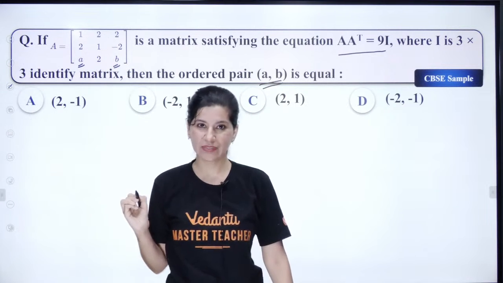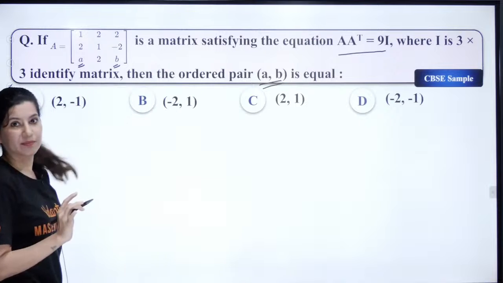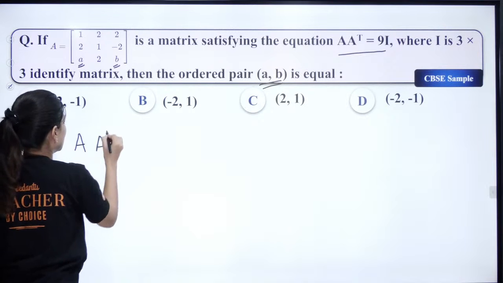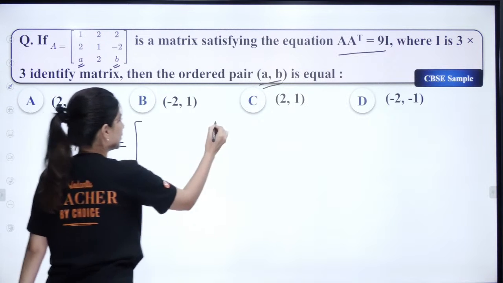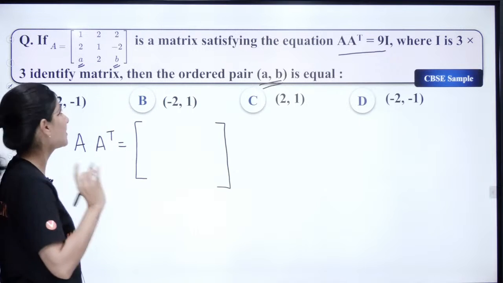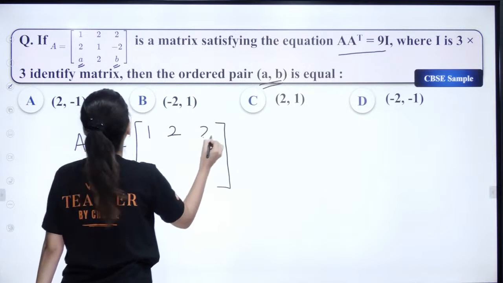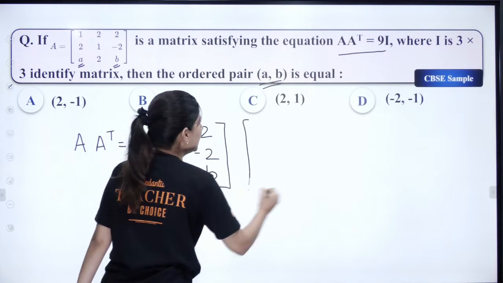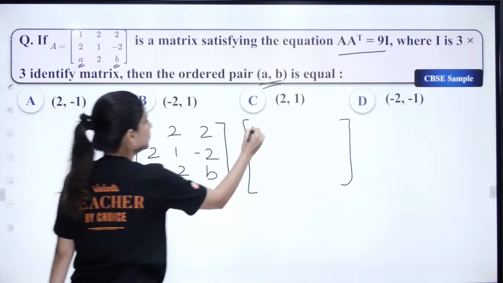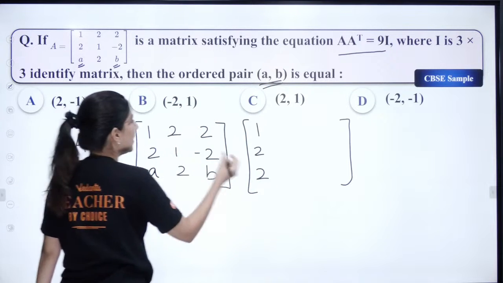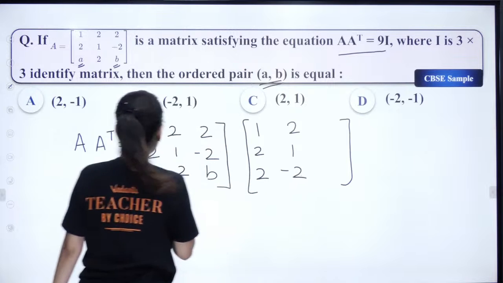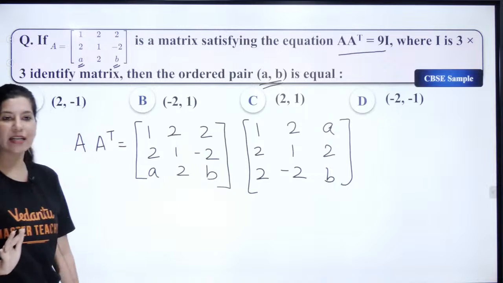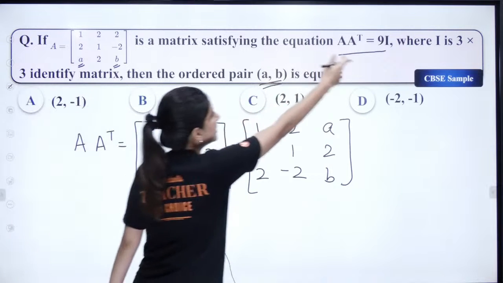Okay? Clear? A times A transpose. Let us calculate A transpose. So you know matrix multiplication. Let us do matrix multiplication. 1, 2, 2; 2, 1, minus 2; and a, 2, b. And the transpose of it, who is going to tell me? 1, 2, 2 vertically; 2, 1, minus 2; and then a, 2, b. Right? So we have A times A transpose, and that is 9 times I.